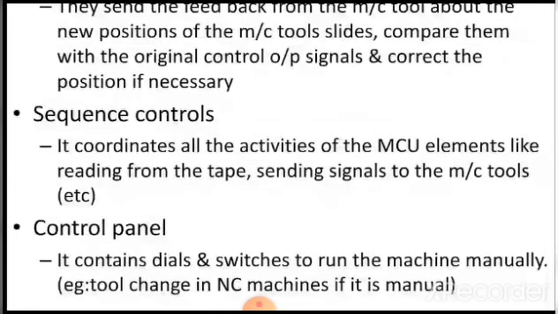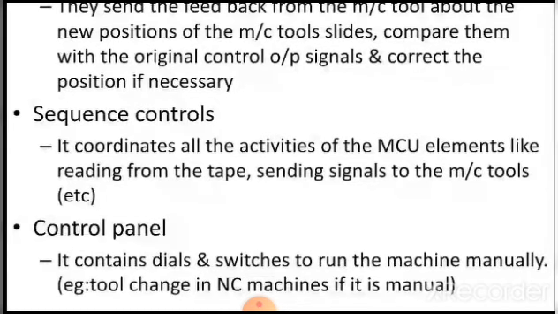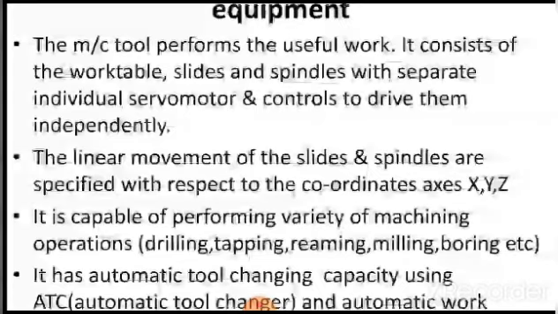Sequence controls. It coordinates all the activities of the machine control unit elements, like reading the tape, sending signals to the machine tools, etc. Control panel. It contains dials and switches to run the machine manually. Example, tool change in NC machines if it is manual.